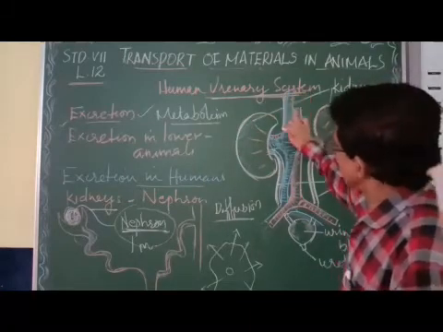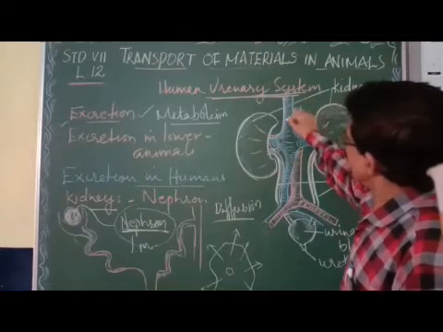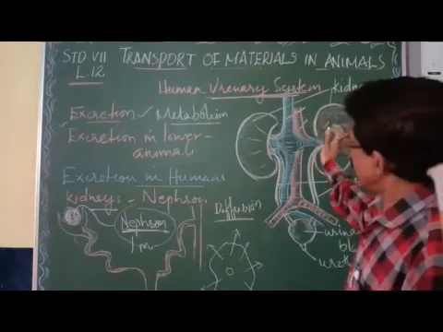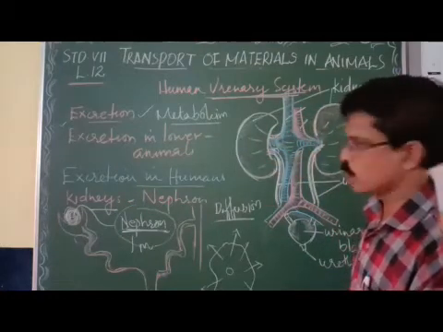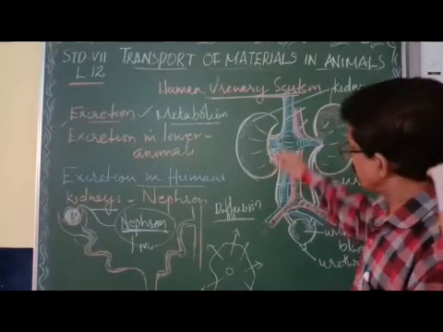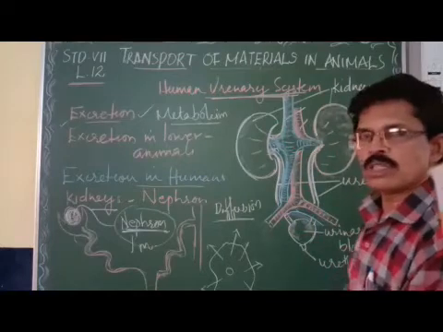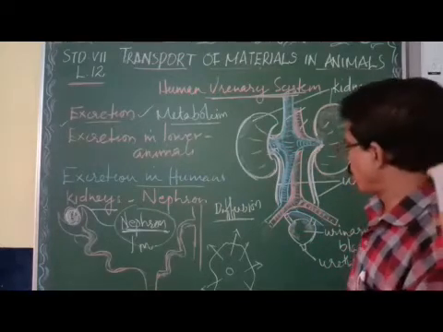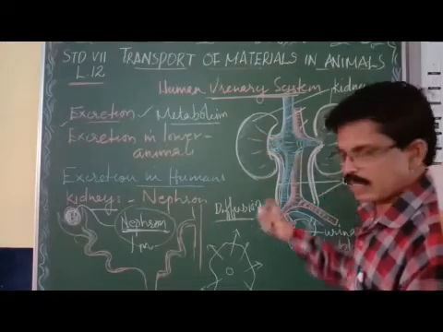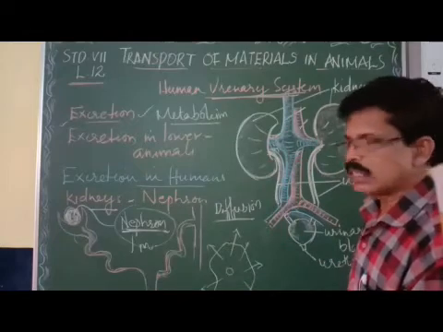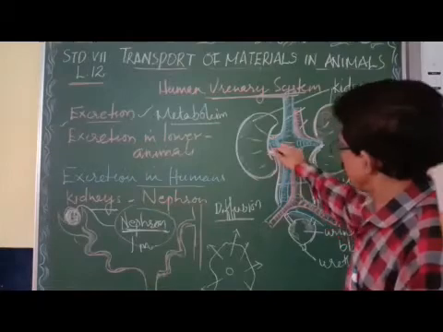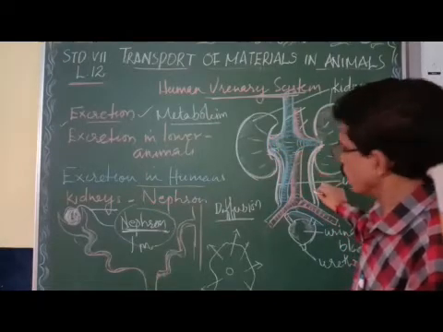Into the kidney, you can see two blood vessels: these are the veins and these are the arteries. The blood is given to the kidney, and inside the nephron the blood is filtered. So nephrons are called the tiny filtering units of the kidney. The filtered blood comes out and goes into the blood circulatory system of our body. The waste separated from the blood now comes out to the ureters, one ureter from each kidney.